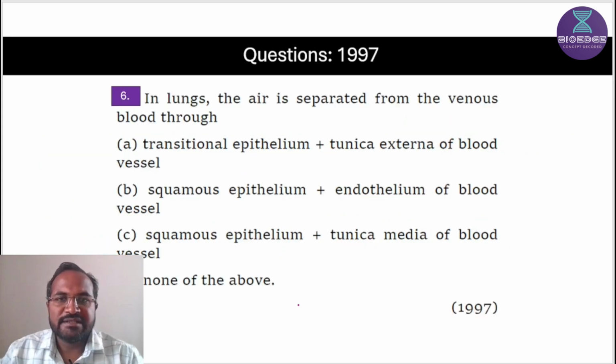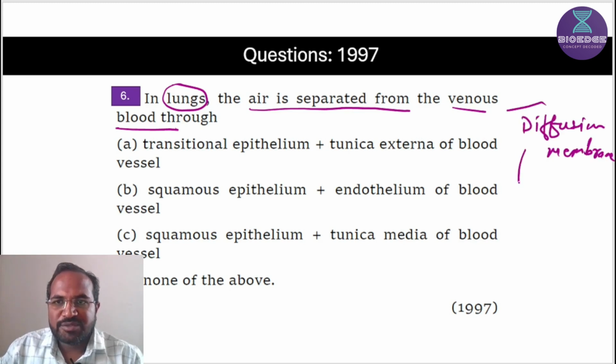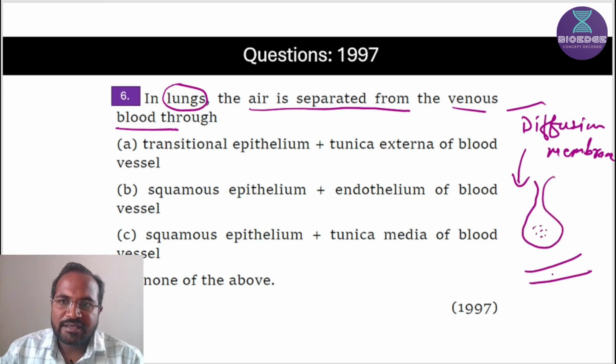Then next, in lungs, air is separated from venous blood through. So they have asked us to know what is meant by the diffusion membrane. This diffusion membrane is present between the alveolar air and blood.